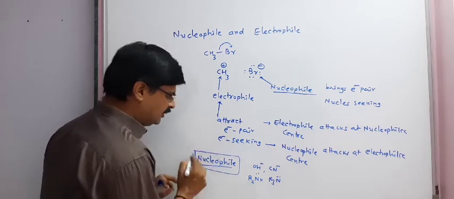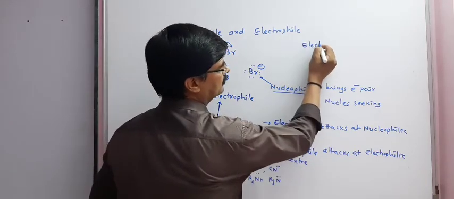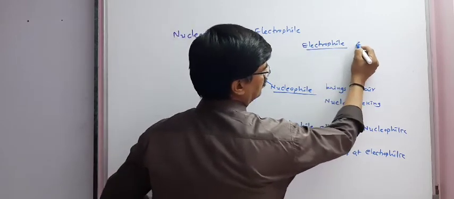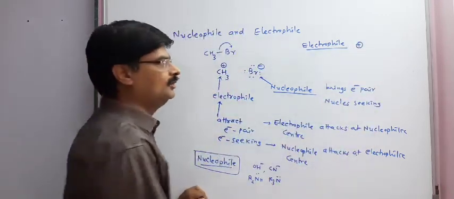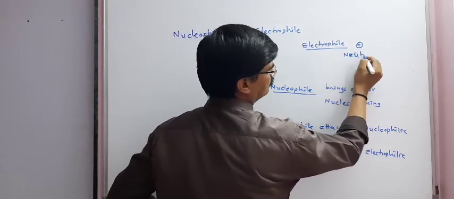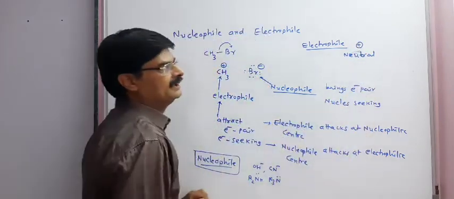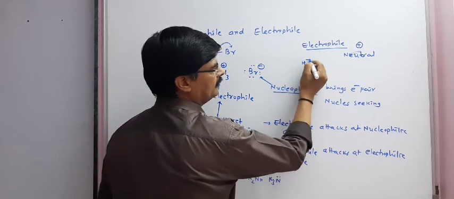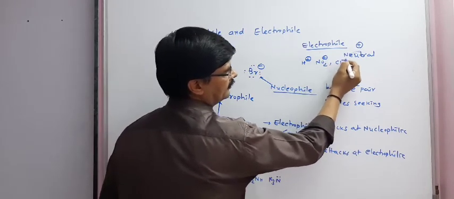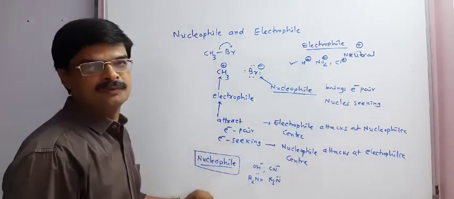behave as nucleophile. On the other hand, electrophiles are some positive molecules and neutral molecules also. They can behave as electrophile. So if we take example of H plus, NO2 plus, Cl plus, they all are positive electrophiles.